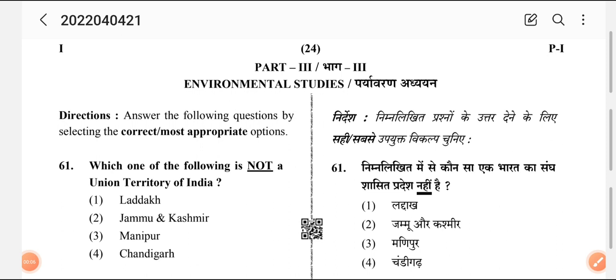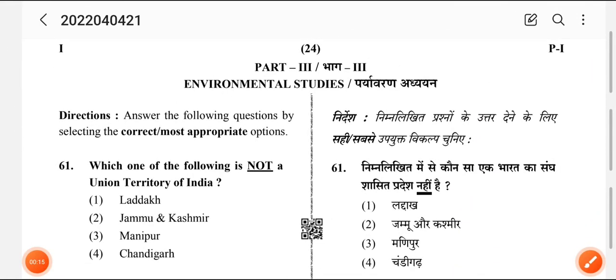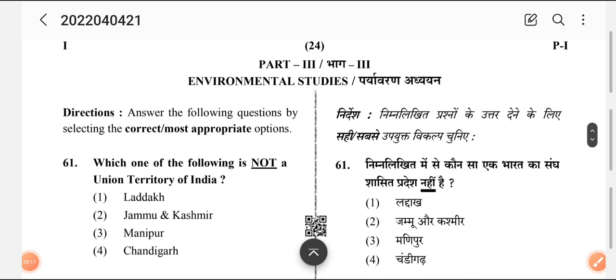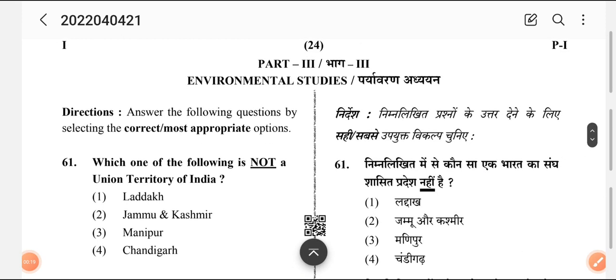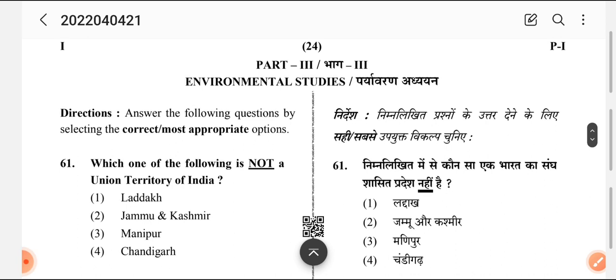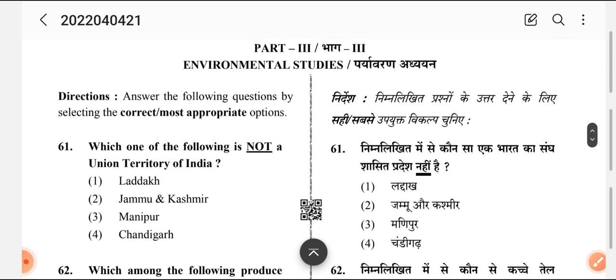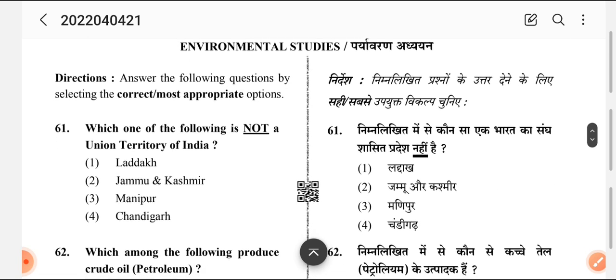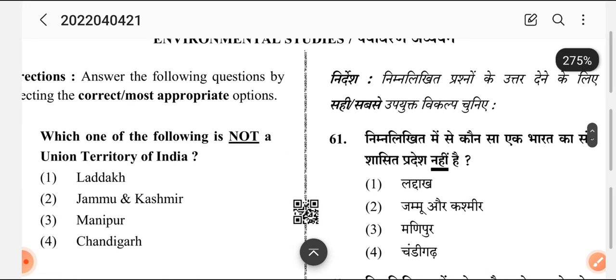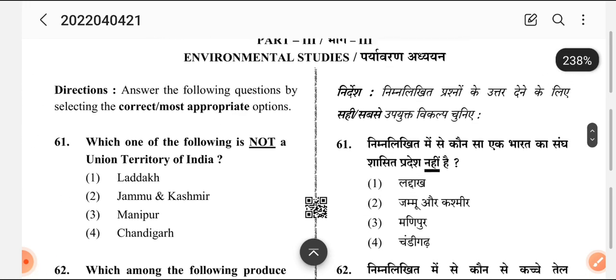So today we will be doing the 2021 Paper 1 EVS section, that is the environmental science section. I request you to take a pen and paper and write down your answers from 1 to 30 for environmental studies. Check your answers and tell me in the comment box how much you scored.